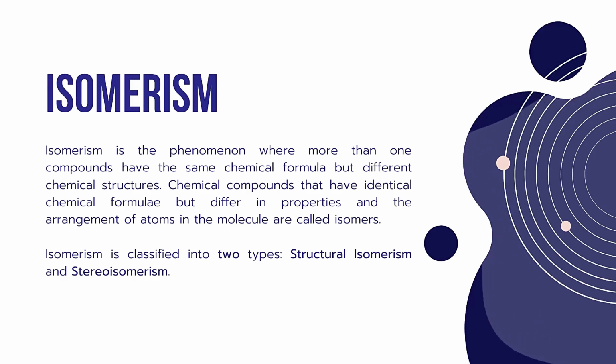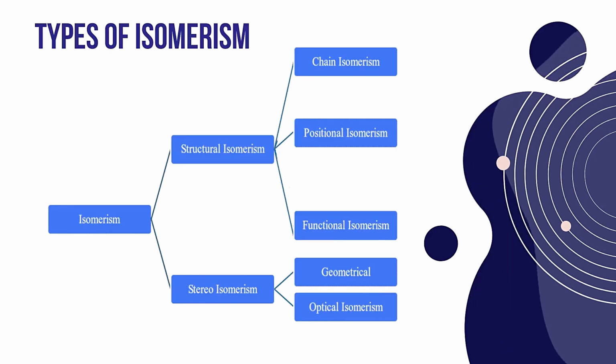What is isomerism? Isomerism is the phenomenon where more than one compound has the same chemical formula but different chemical structures. Chemical compounds that have identical chemical formula but different properties and arrangement of atoms in the molecule are called isomers. Isomerism is classified into two types: structural isomerism and stereoisomerism.